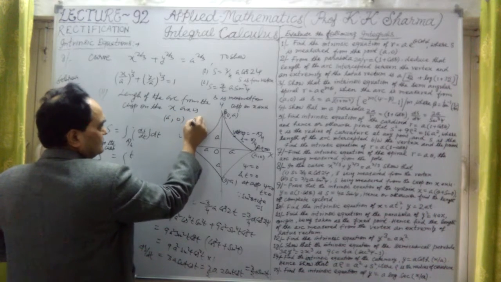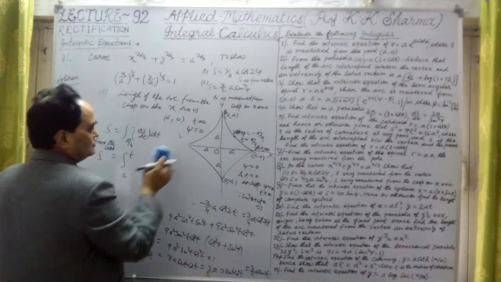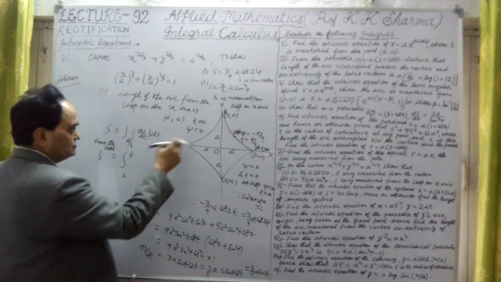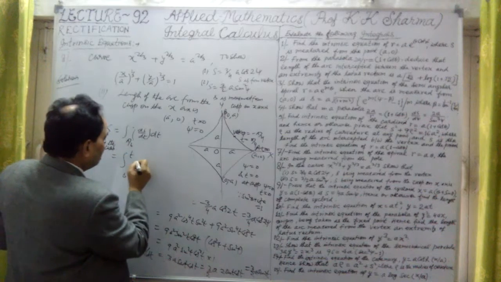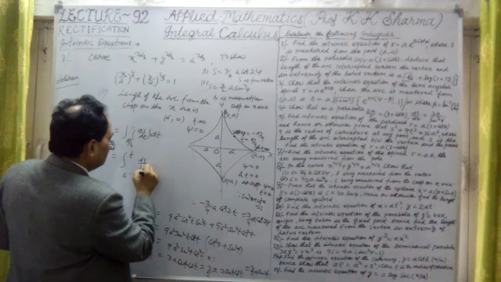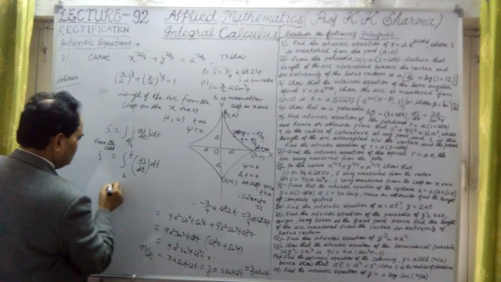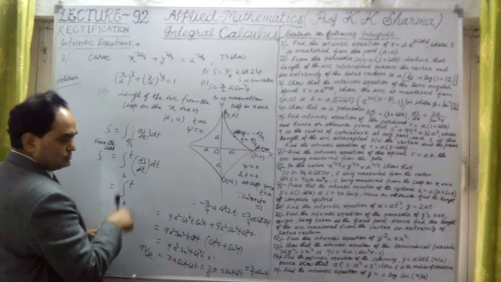So we can take t equal to 0 as psi is also 0. So this is the point here. We need the integral of ds upon dt into dt, and the limits are now 0 to t only.